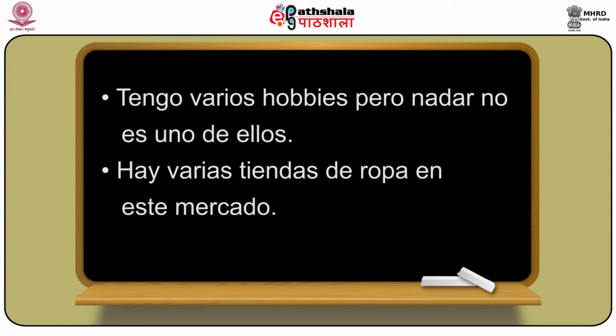And let's take another example. If I say there are various clothes shops in this market, clothes shop will be tiendas de ropa, and as tiendas is feminine plural, we will use varias, meaning various or several. So hay varias tiendas de ropa en este mercado.